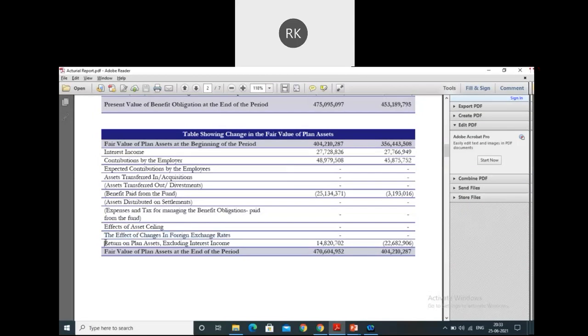Moving further, this is return on plan assets excluding interest income, which we discussed in the last session also. Why is it written like this? Because any asset can fetch you two things: one, your interest component, the other, capital appreciation. The interest component is covered over here, so whatever is left on account of capital appreciation is what we keep here. That is the increase in the valuation of the assets. This is how your movement will occur.